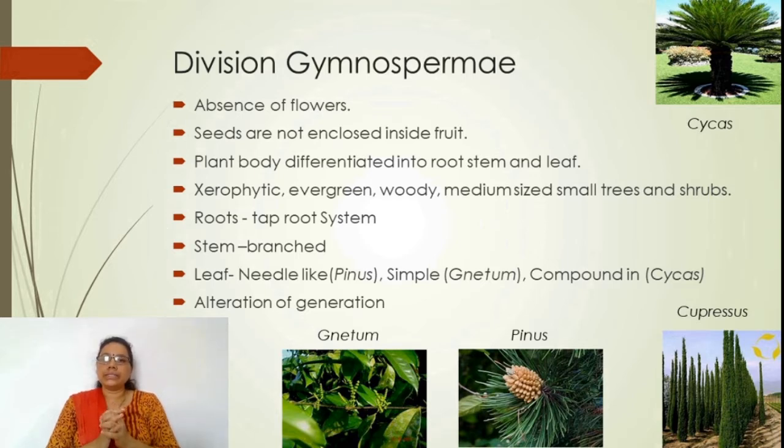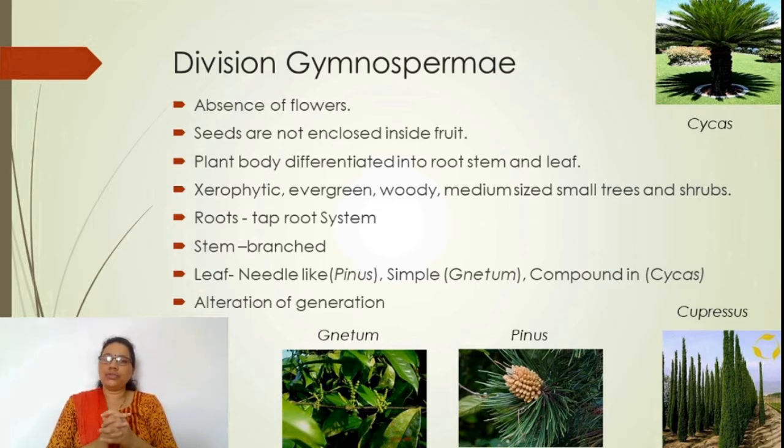They produce a branched structure, as present in Araucaria. It may be present in Cupressus or Pinus. They produce roots of taproot system. The stem may be branched or unbranched.